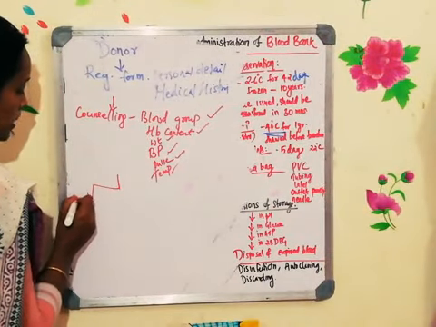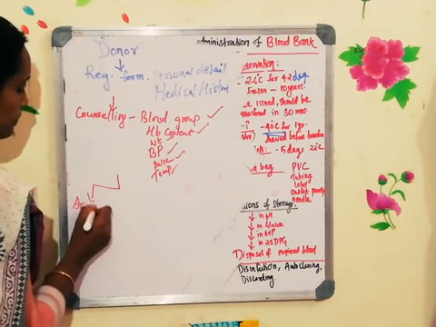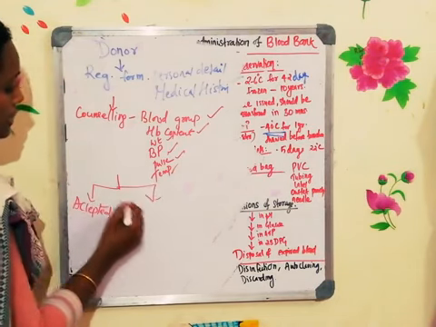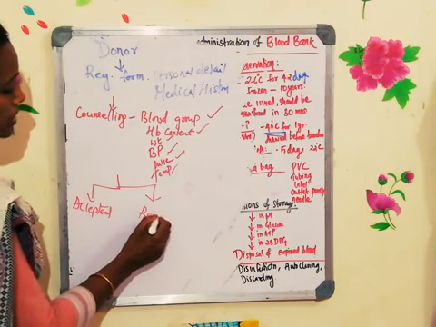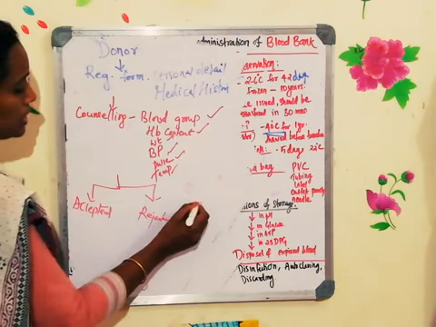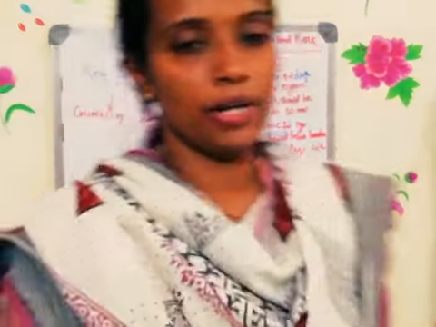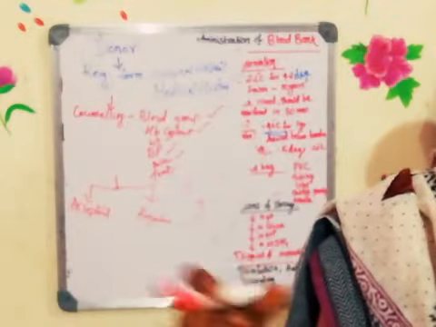Either the donor is accepted, if everything is fine. If any variation is there, the donor will be rejected. So if he is rejected, he has to go back. If he is accepted, he will be taken to another room, okay, where the blood donation will be done, where you can give the blood.